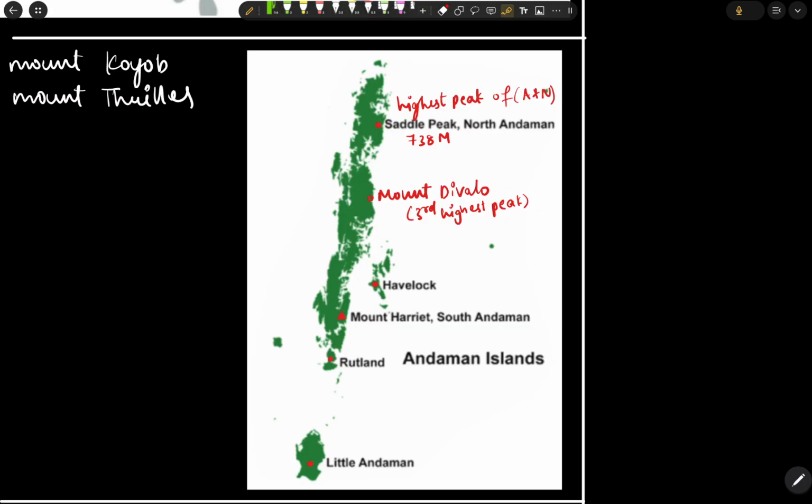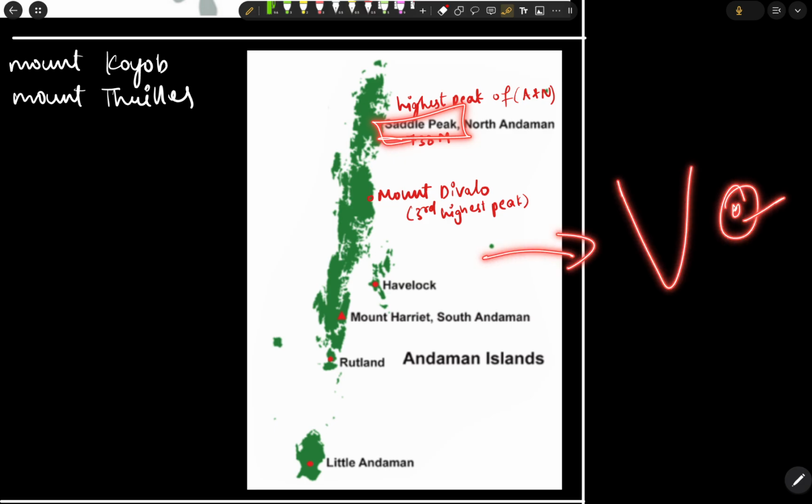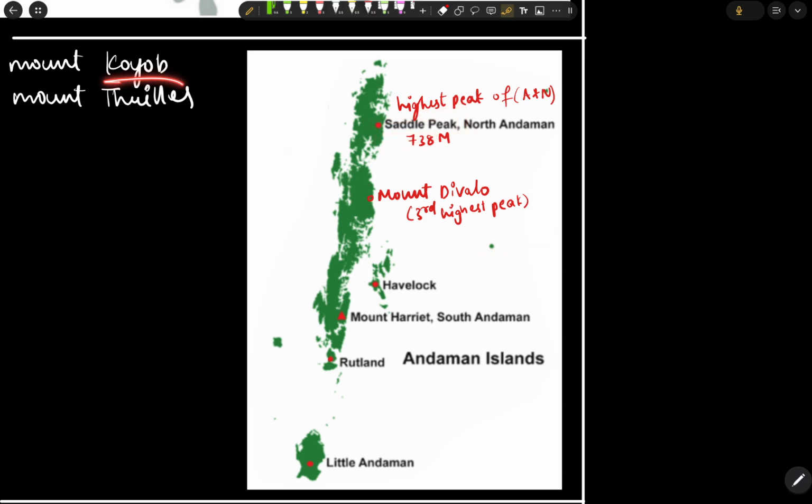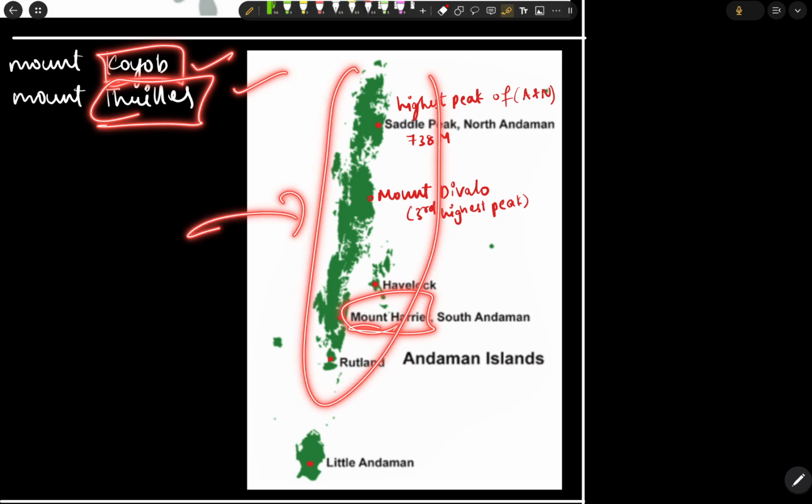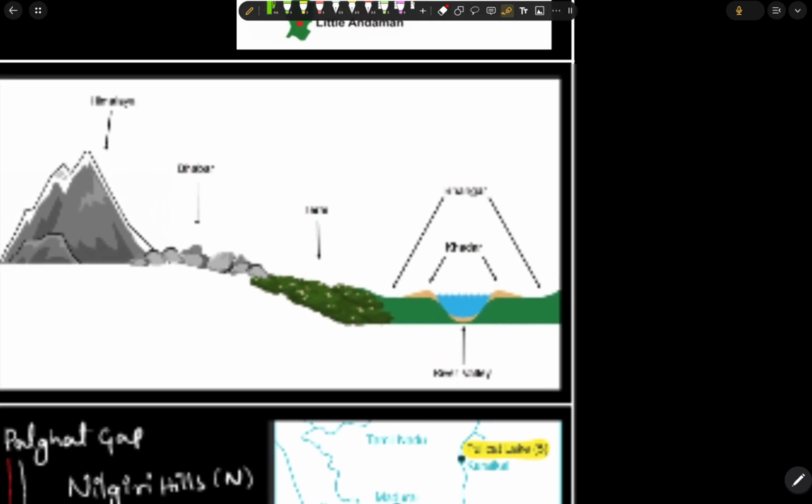Next we have the peaks which we need to remember in the Andaman Islands. The highest peak in the Andaman and Nicobar Islands is Saddle Peak. The Andaman and Nicobar Islands are present in the Bay of Bengal region. Also we have Mount Koyob, Mount Diavolo, and Mount Harriet in the Andaman region.